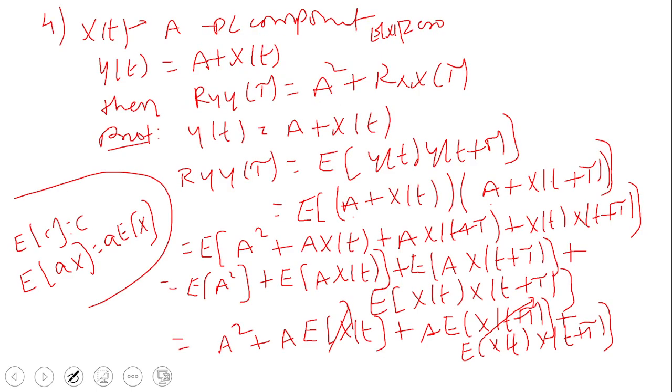Next, we will look at another property, I think the fifth property. Previously, y of t was equal to A plus x of t. Now we consider z of t, where z of t is equal to x of t plus y of t. So we are taking the sum of two random processes. x of t is a random process, y of t is a random process, and z of t is also a random process, taken as the sum of the two random processes x of t and y of t.